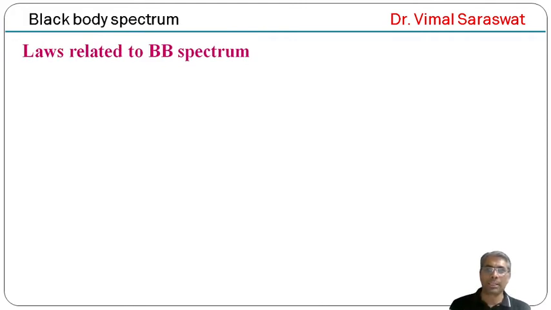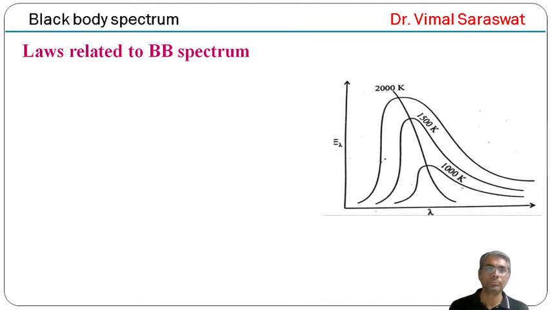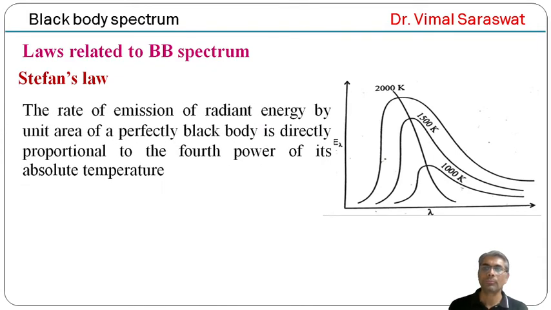Now, laws related to blackbody spectrum. First one is Stefan's law. According to this law, the rate of emission of radiant energy by unit area of a perfectly black body is directly proportional to the fourth power of its absolute temperature.